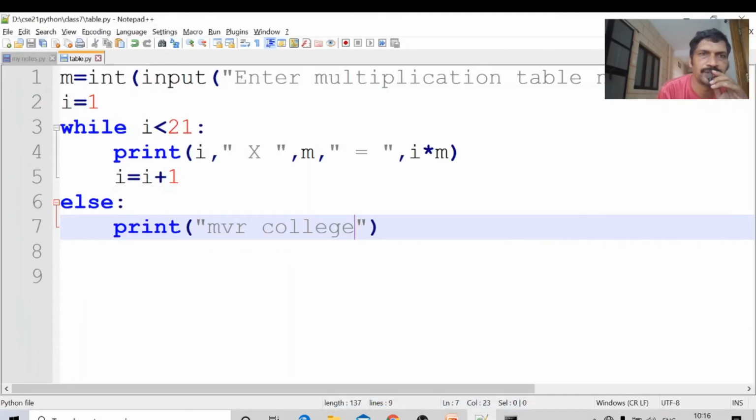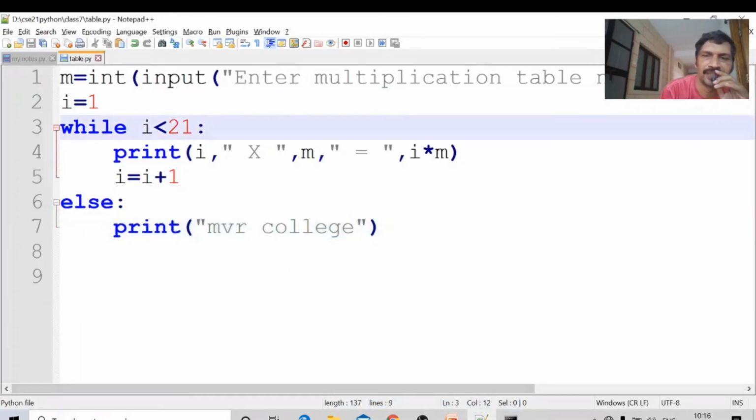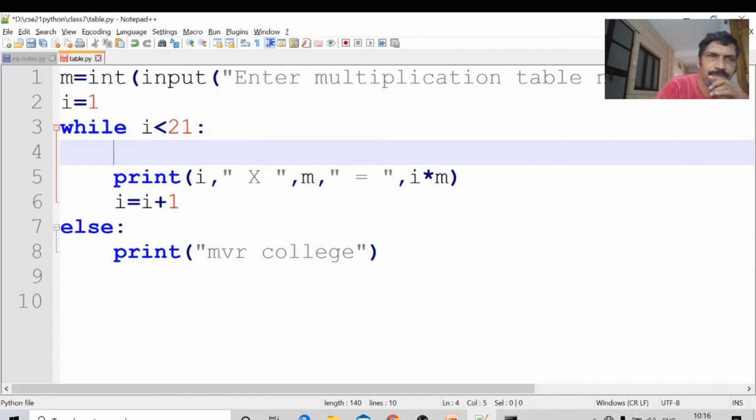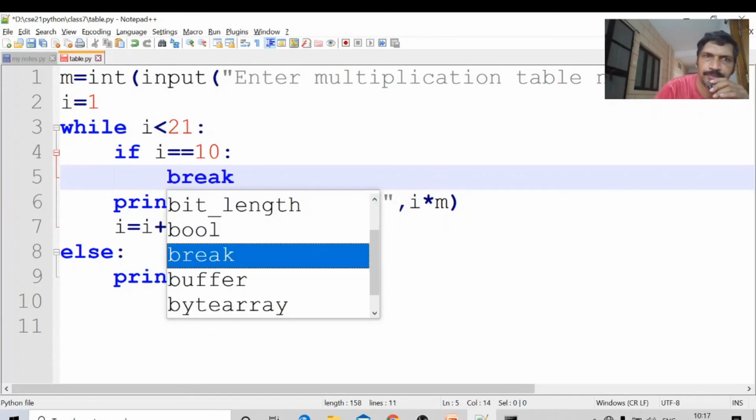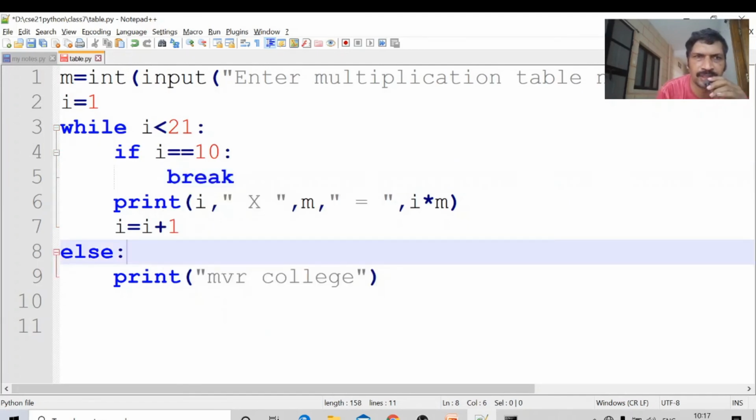Suppose here I write the statement like this: if i equal to 10, tab, break. If i equal to 10, the control comes out of the loop. In such situations the else block is not executed.